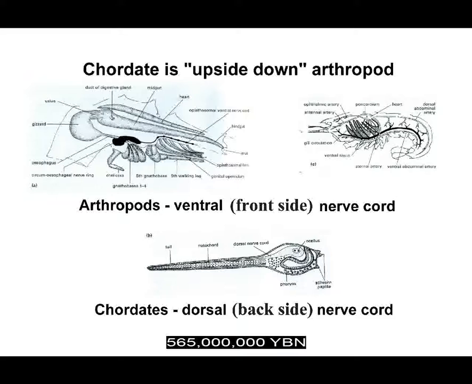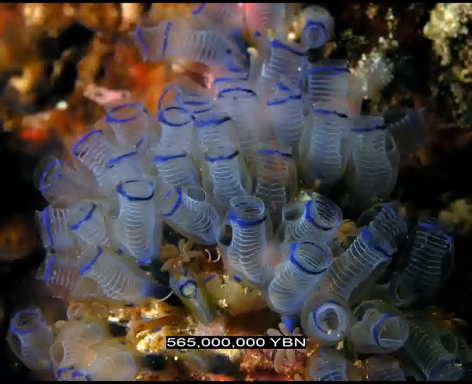The ancestor of all chordates evolves upside down. Unlike earlier invertebrates, this ancestor and all vertebrates have their nerve cord near their back and their heart near their front. Earliest extant chordate, tunicates evolve, sea squirts.